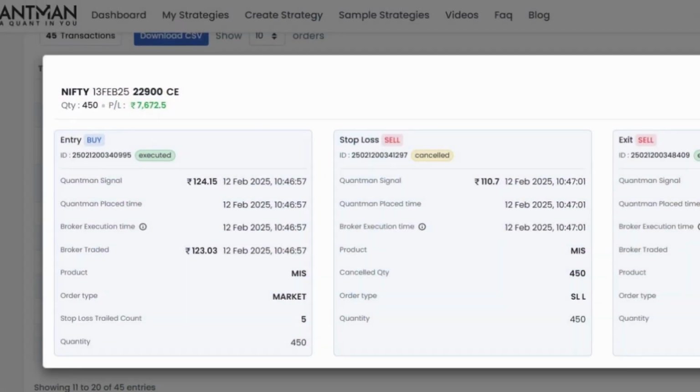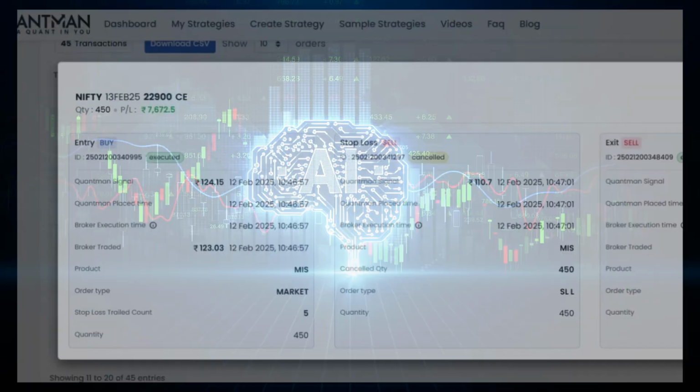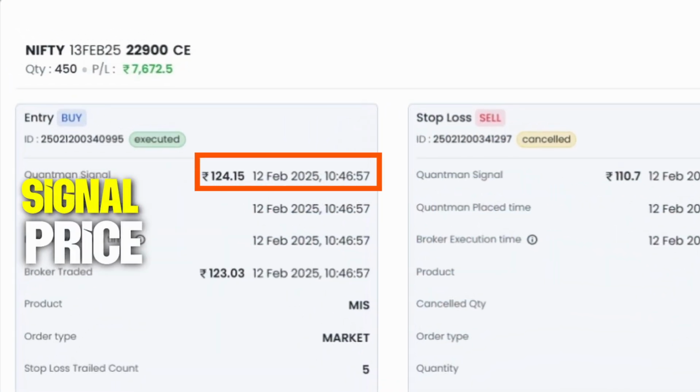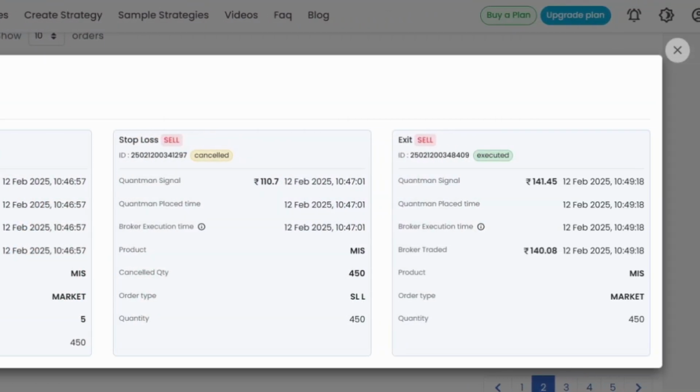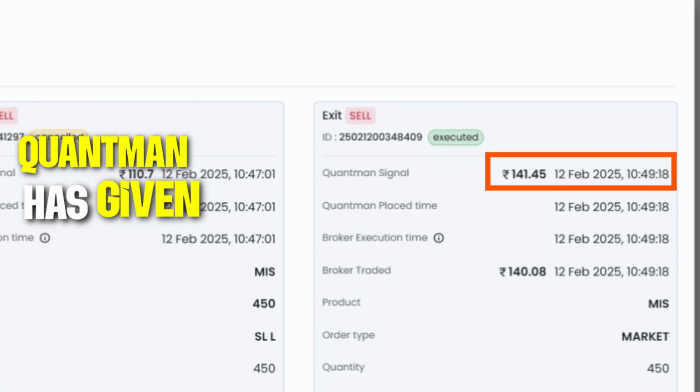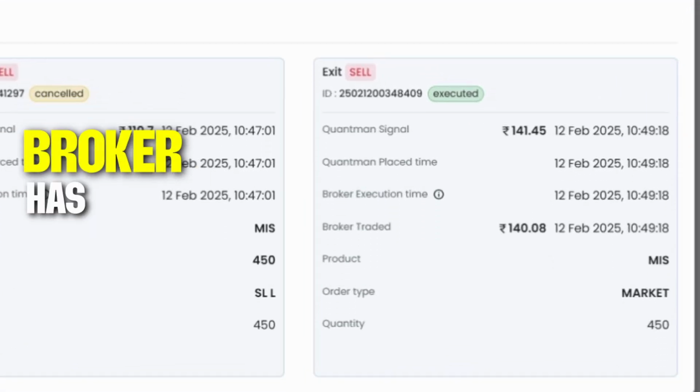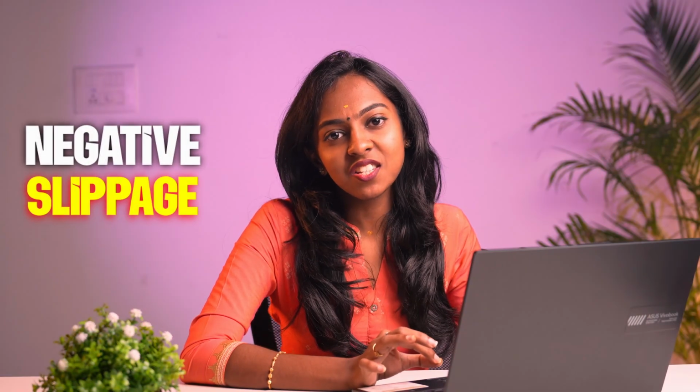Now I will show you an automatic run that I have deployed in Quantman. So this is the automatic run that I have deployed in Quantman. When all my conditions are met, Quantman has given the signal. The signal price is 124.15, but the broker has traded at 123.03. So in entry for a buy order, it has given a positive slippage. On the same run for the exit, Quantman has given 141.45, but the broker has traded at 140.08. So here is a negative slippage for the sell order.